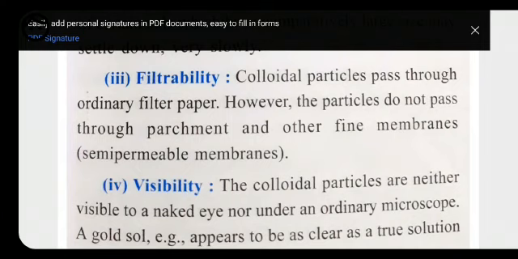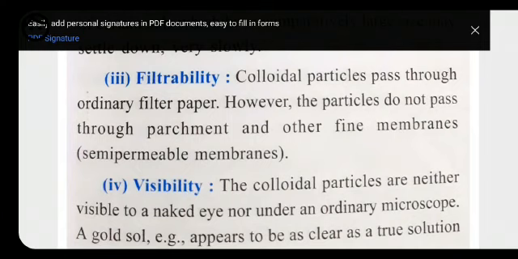Here also colloid particles pass through ordinary filter paper. The particles do not pass through parchment and other fine membranes. Sometimes the colloids have the tendency to pass through the filter paper very easily, but we have different types of membrane, called vegetable membrane or animal membrane.